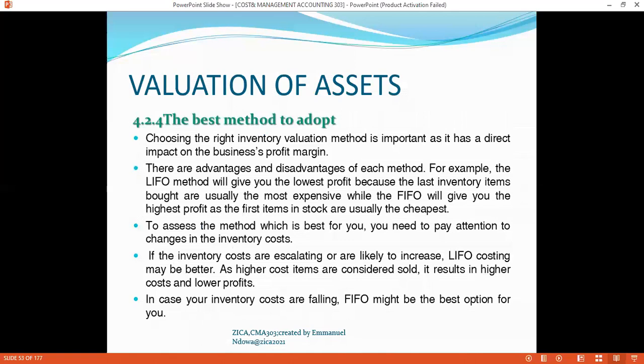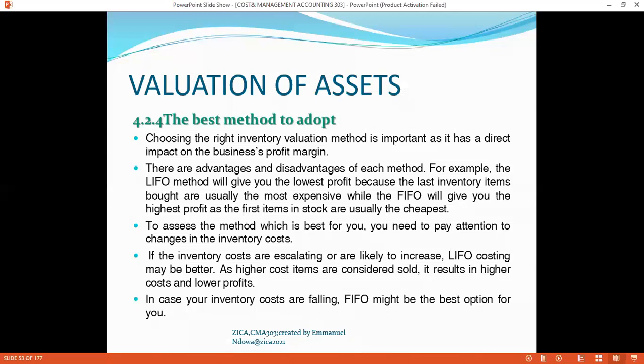So you might contemplate which method is best to choose. Choosing the right inventory valuation method is important as it has a direct impact on the business profit margin. As I highlighted earlier on, when making a policy, advising the management to come up with a good policy, you need to take into cognizance the impact on the business profit margin.